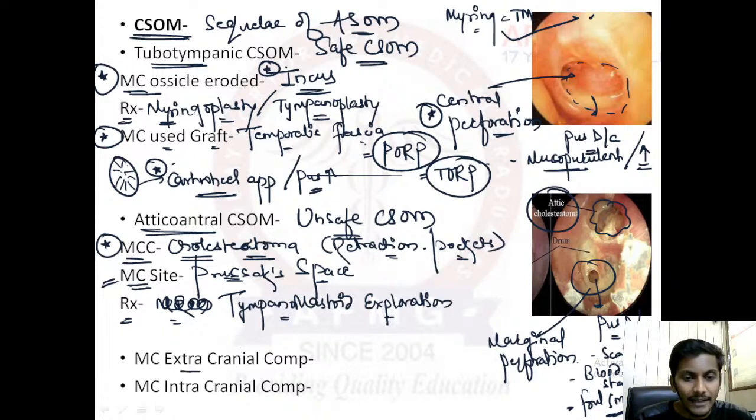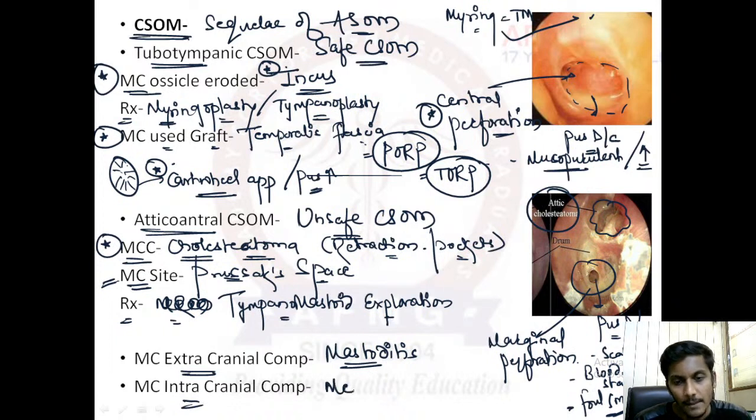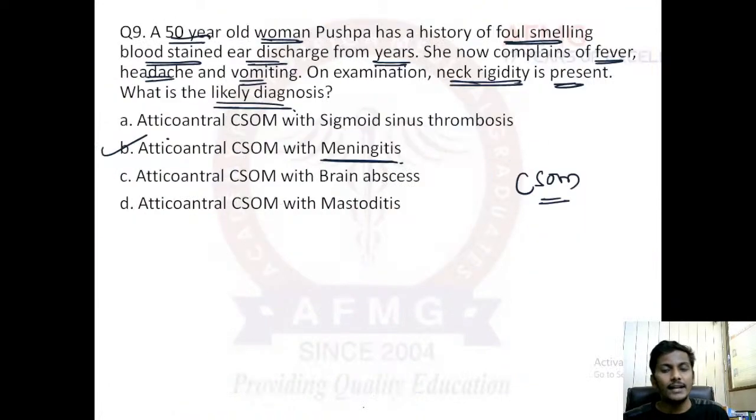Now, the most common extracranial complication, if they ask you. Please remember, the most common extracranial complication of CSOM is mastoiditis. But the most common intracranial complication is meningitis. Important. And that was our question. That means mastoiditis or meningitis could be seen commonly.